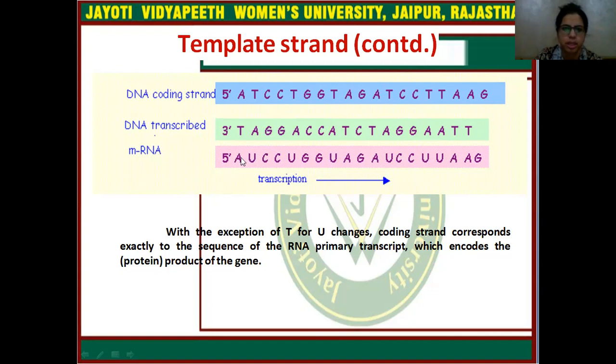Where we see A but T in the DNA coding strand, in messenger RNA there will be uracil.